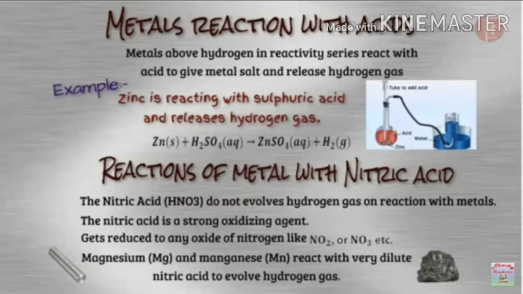Third, reactions of metals with nitric acid. Nitric acid does not evolve hydrogen gas on reaction with metals. Nitric acid is a strong oxidizing agent. It gets reduced to oxides of nitrogen like NO2 or NO, etc. Magnesium and manganese react with very dilute nitric acid to evolve hydrogen gas.